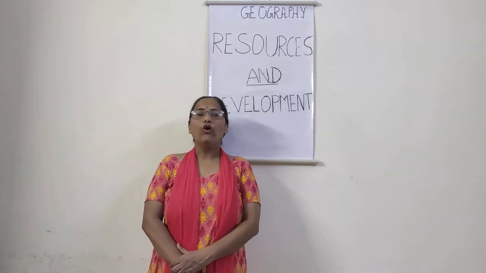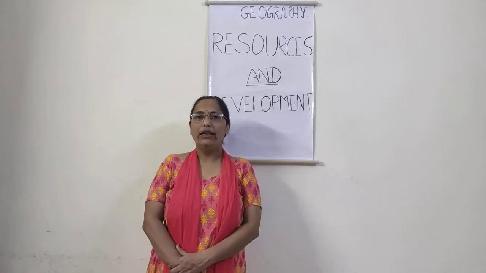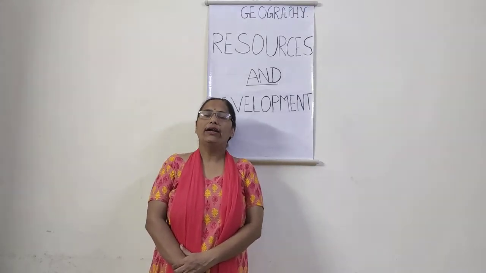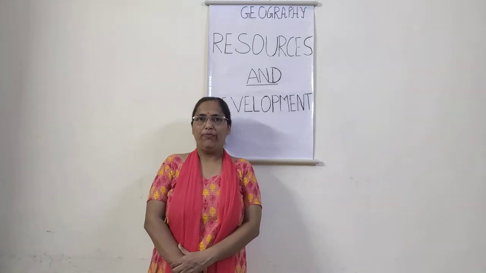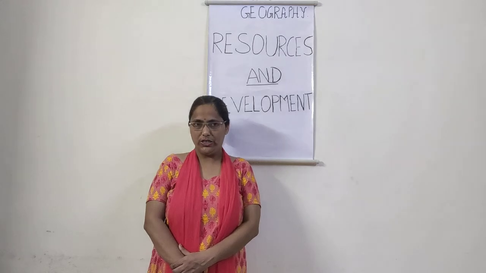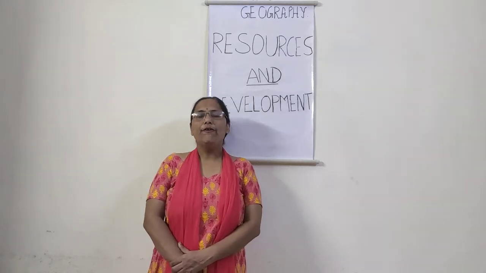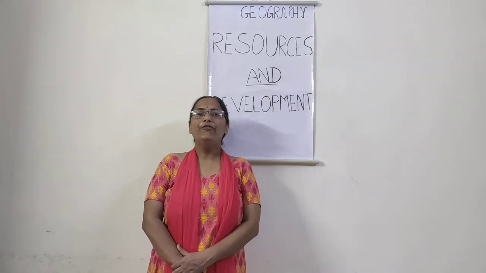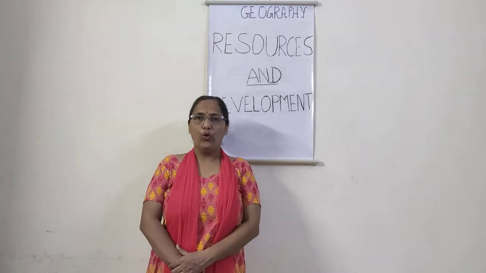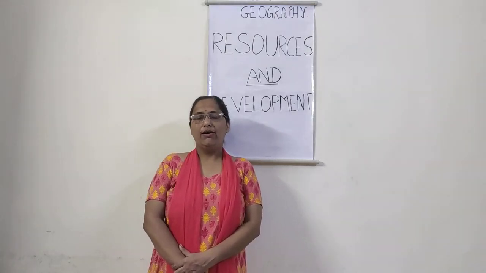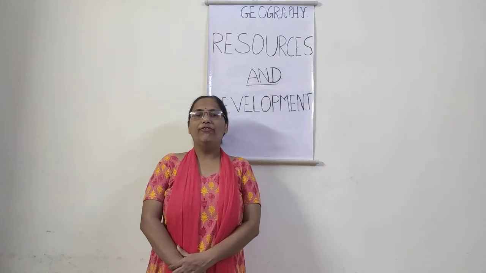When we talk about land not available for cultivation, we find that it is divided into 2 types. The first is barren and wasteland. What does barren mean? Barren means land which is not fit anymore for growing crops. Why is it not fit?